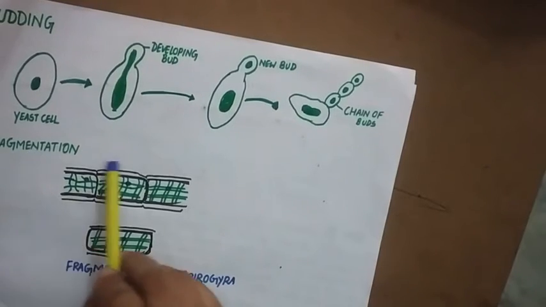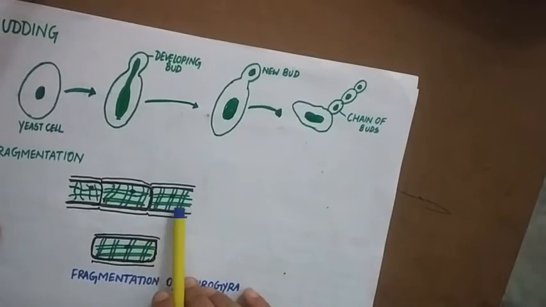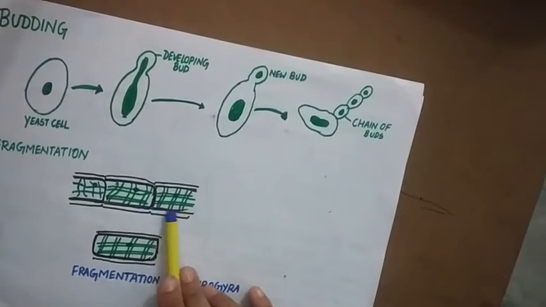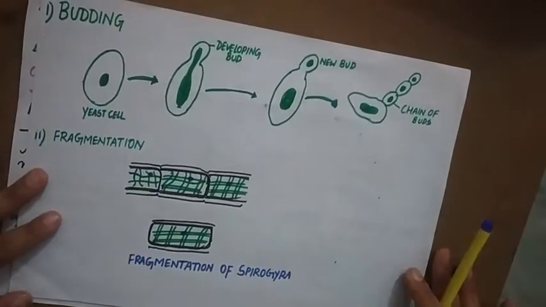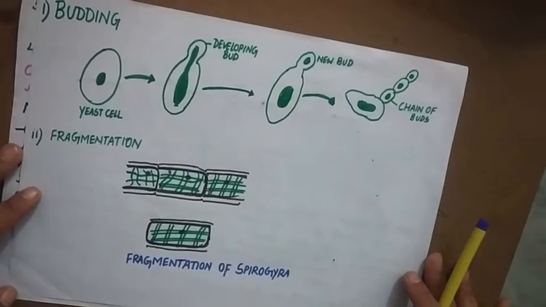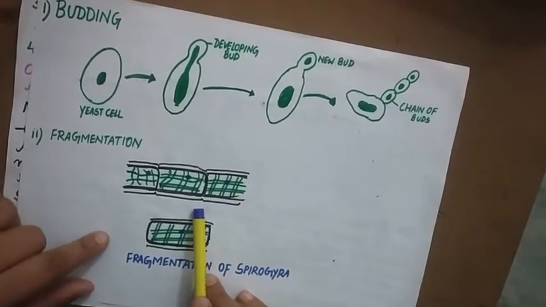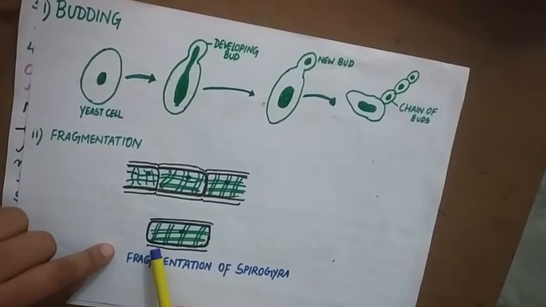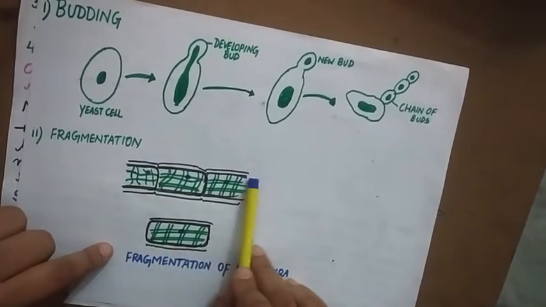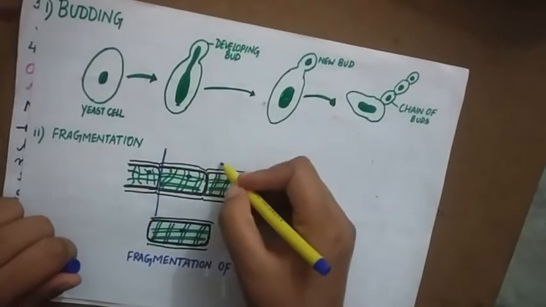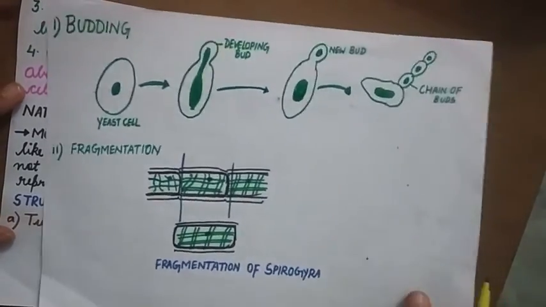Then you have fragmentation. This is nothing but Spirogyra. Spirogyra is an algae and it is a thread-like structure. It is nothing but a filament. Here, the parent body breaks into pieces and each piece is capable of giving rise to a new individual.